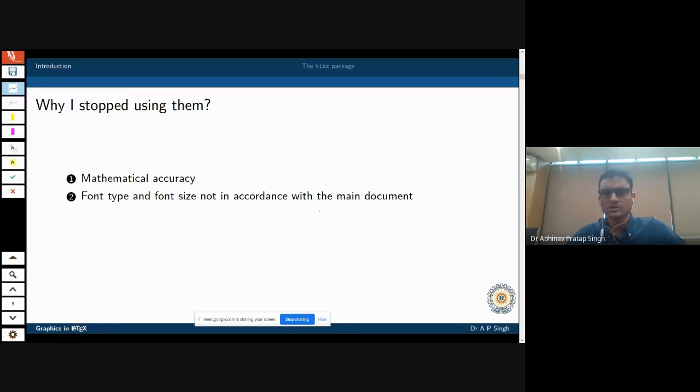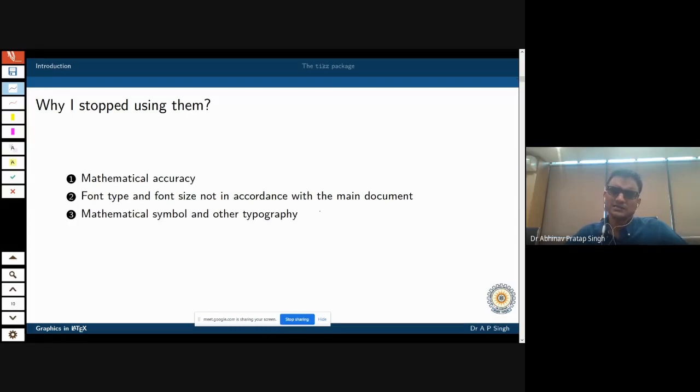Sometimes you are using some other font inside your figures, and that does not match with the font used in the document. I used to face these problems, and I hated it because I like consistency between the figures and my documents. So that was another reason why I stopped using them.